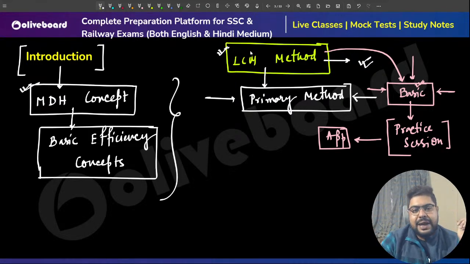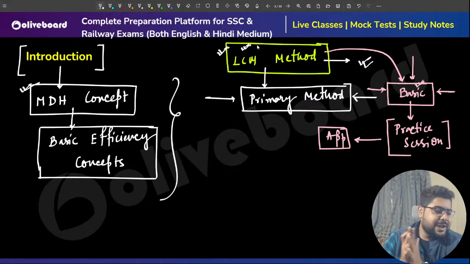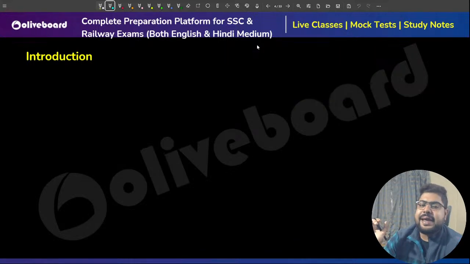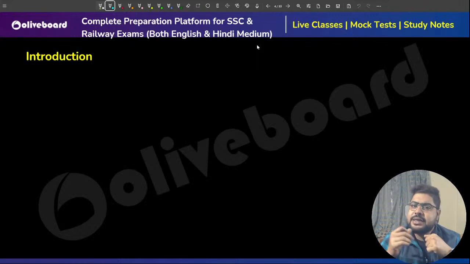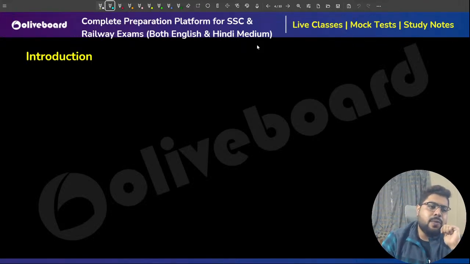Now let's dive right in and study a little. What is the LCM method? Understand this. The LCM method, which some may also call the efficiency method, is just a technique. Let me give you an example.